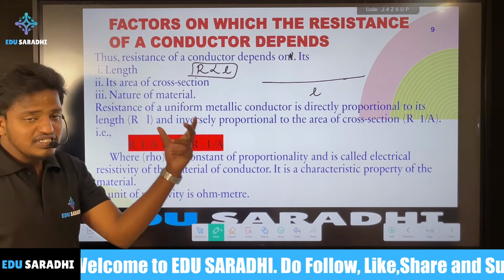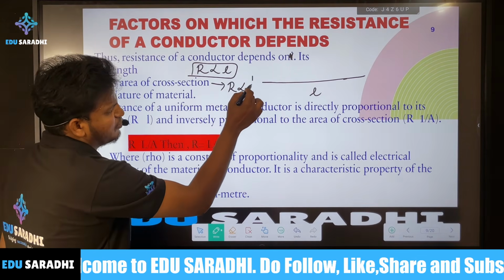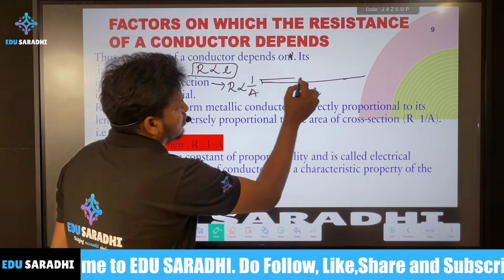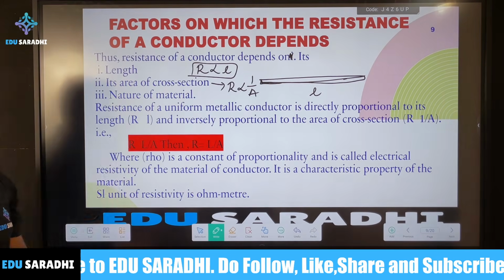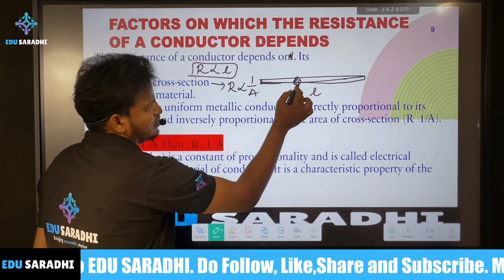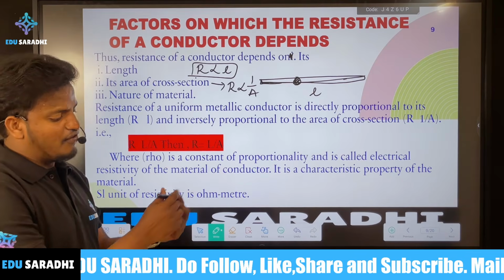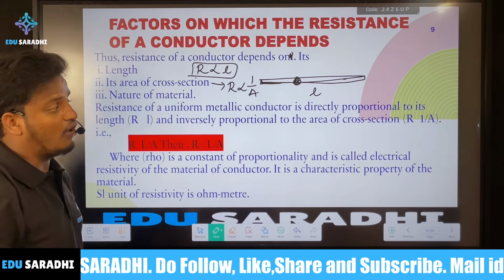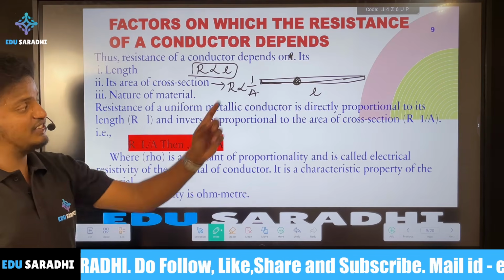And it depends on the area of cross section. R is inversely proportional to A. Then what is this A actually? There may be some small confusion among students here. What does area of cross section mean? If you take this face, this is the cross section area, not the complete area of the wire. It's just one face. The wire is cylindrical in shape, and its cross section is a circle.